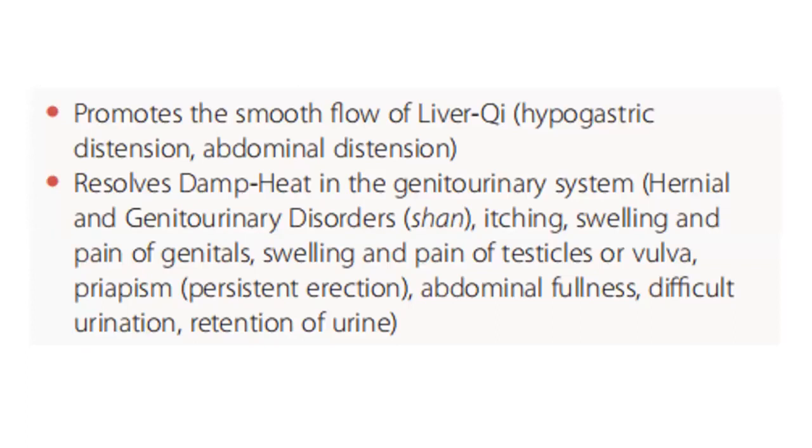It also promotes the smooth flow of liver qi, and treats hypogastric distension, abdominal distension, resolves damp heat in the genitourinary system, hernial and genitourinary disorders, itching, swelling, and pain of genitals, swelling and pain of the testicles or vulva, priapism, persistent erection, abdominal fullness, difficult urination, retention of urine.